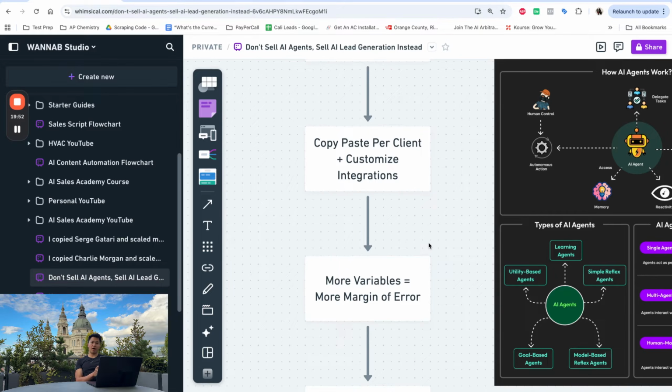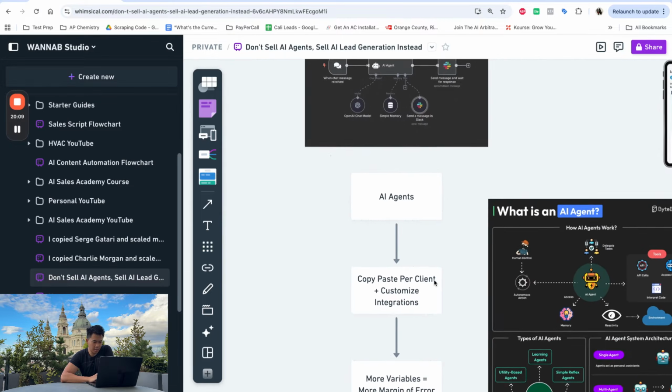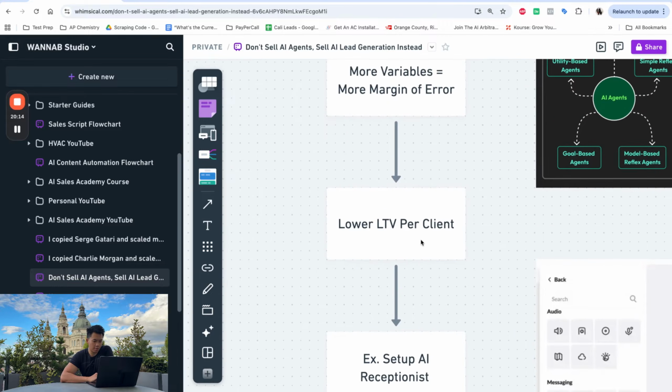The more variables that you have with each client, the more margin of error there is, right? Because it's not a process that you can control. You can't control those platforms that they integrate with, right? You can only control what is within your software and the results that they have. So the more variables you have in building these AI agents and the workflows you need to integrate with, the more margin of error you have. And so what you're going to experience is a higher chance of having a lower LTV per client, right? Although you have a proven workflow you build in their business, there are a lot of variables that you can't control and are going to create a chance of churn, right?